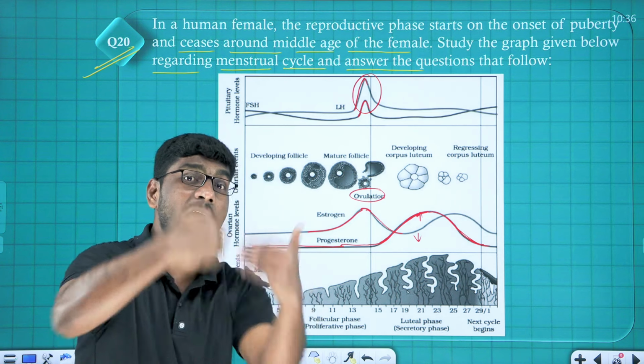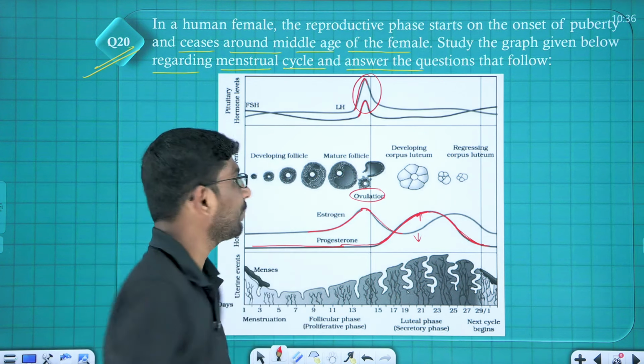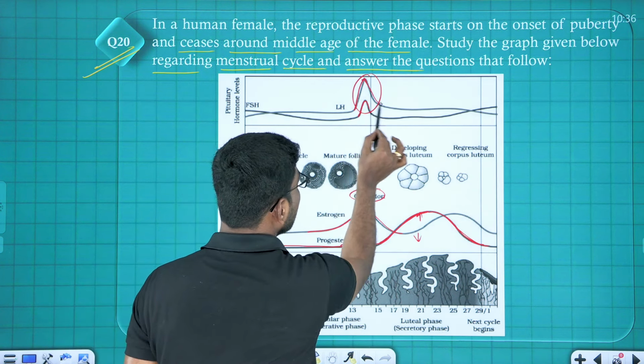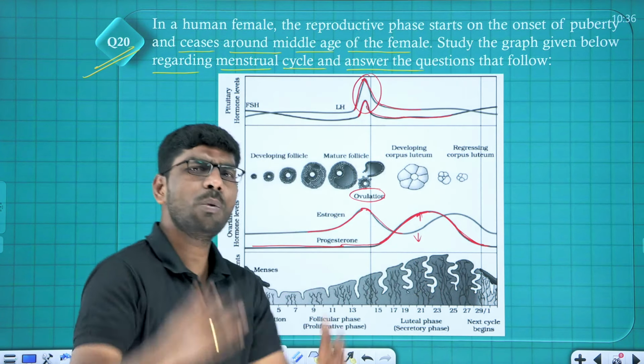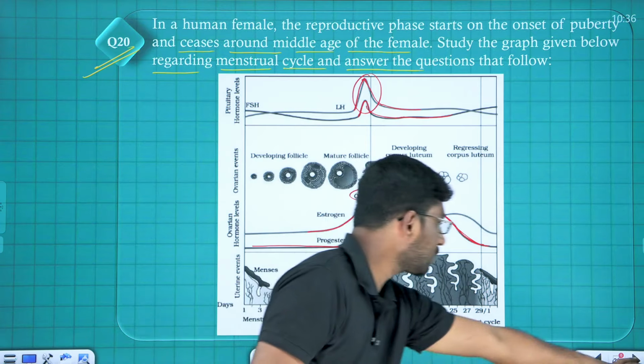Fine, student? And after the ovulation process, look at your LH and FSH hormones, they are going down. Look here, going down. So what type of question are they asking? Look at the first question.